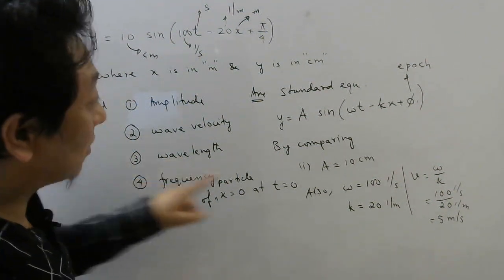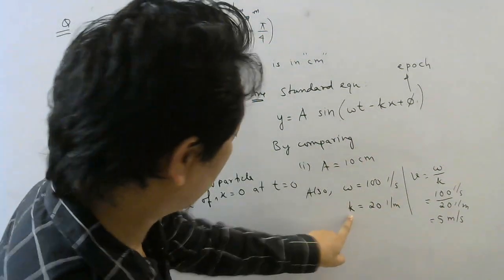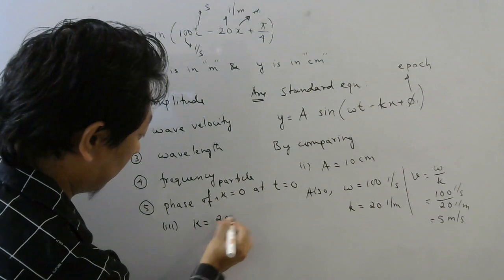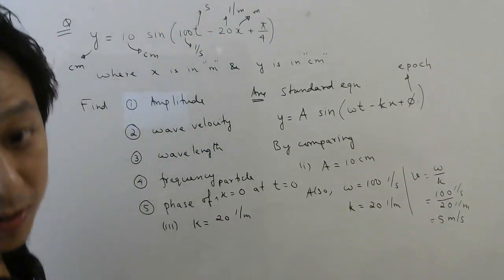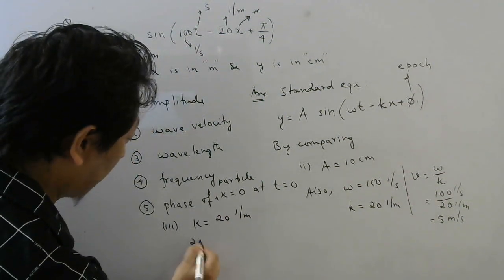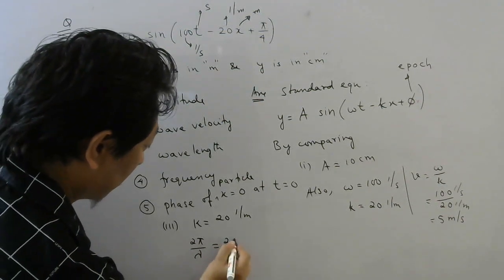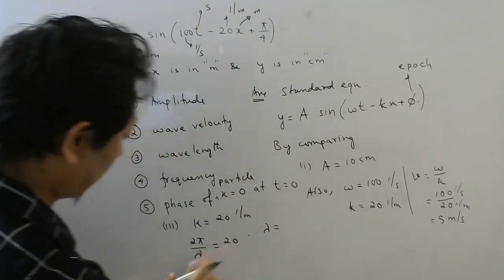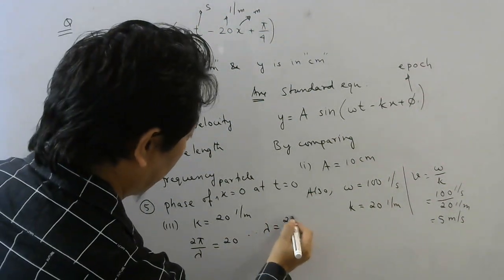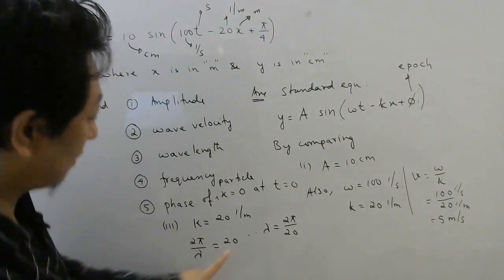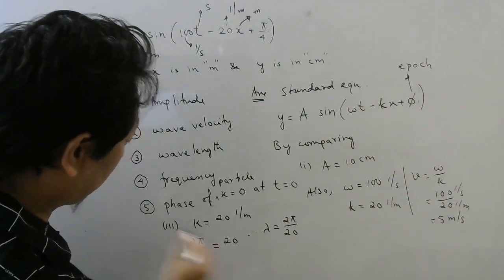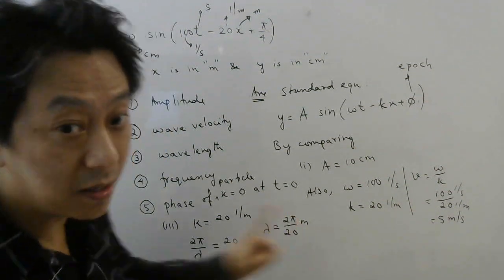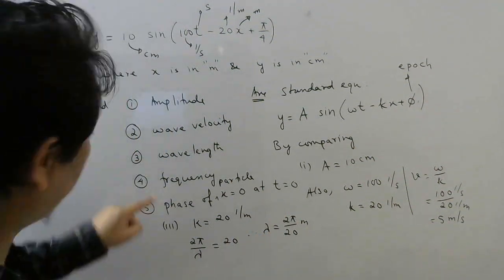Wavelength. Now wavelength is hidden in the formula of k. So k, third part, k we wrote 20 per meter. Now what is the formula for k? I wrote 2 pi by lambda equals 20. So from here if you cross multiply, 20 will come here, lambda will go here. So lambda is 2 pi by 20. And since this 20 is in per meter, when you cross multiply, meter will come here. So whatever number comes, that will be in meter, remember. So wavelength is done.